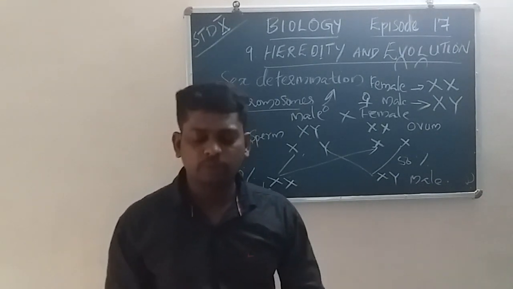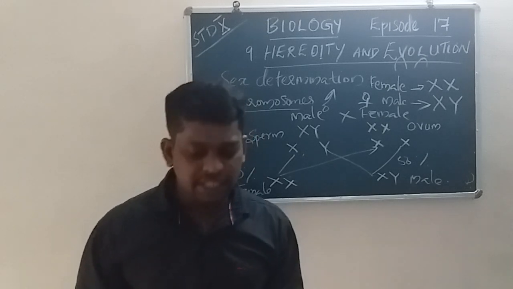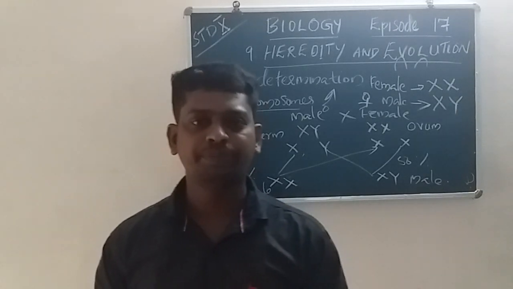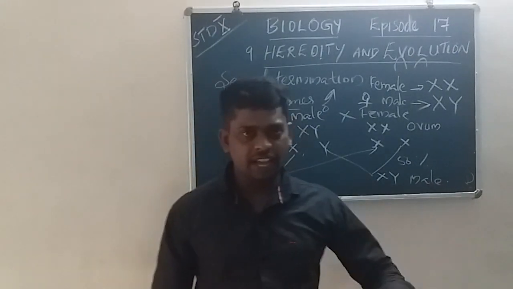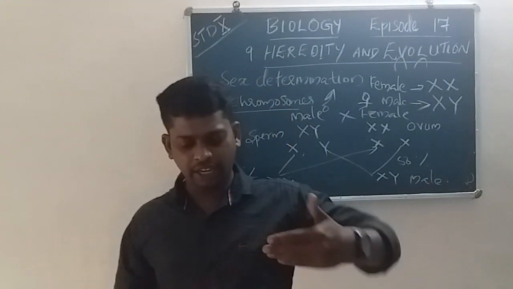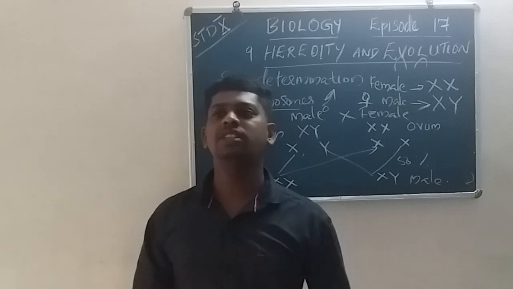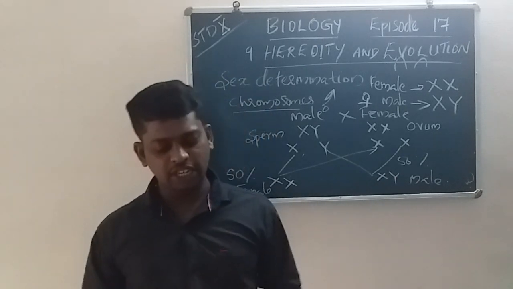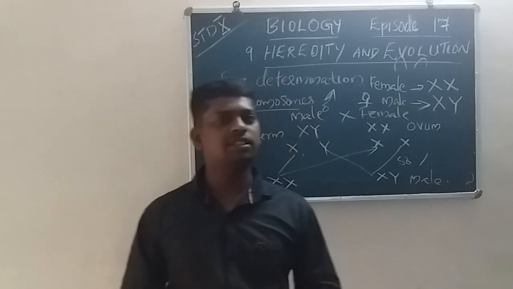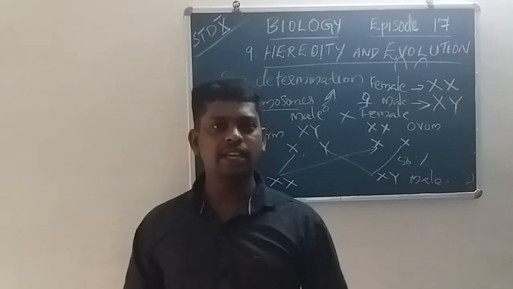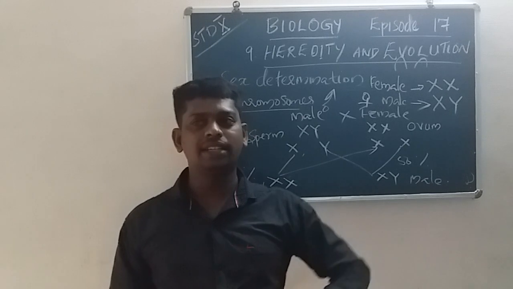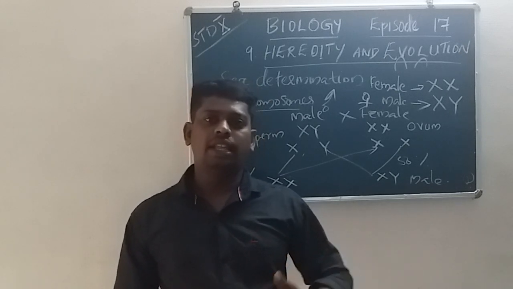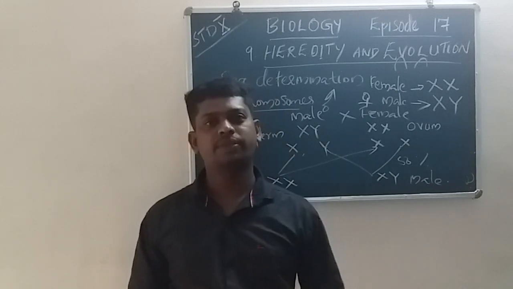Now we can discuss these main points again. In the class we discussed chromosomes, DNA, genes, contrasting characters, dominant character, recessive character, homozygous, heterozygous, and also the chromosomes in human beings.